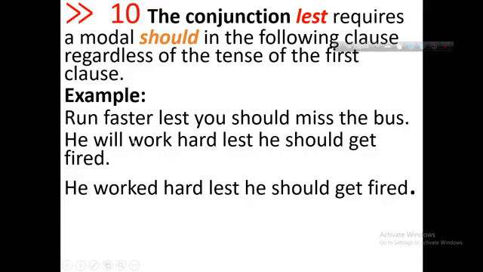He worked hard. What may be the tense of the first part? It does not matter, but we have to use "should." We have to always use "should" after "lest." He worked hard, lest he should get fired. He will work hard, future indefinite, past indefinite. So the first part may be different, but after "lest" you have to use "should" in the sentence.